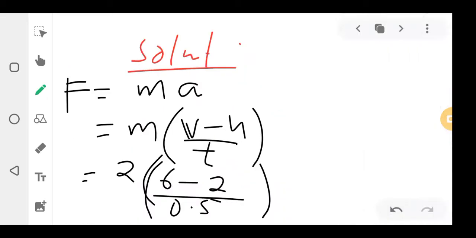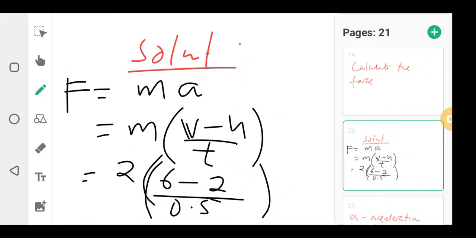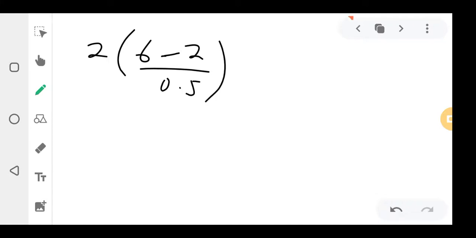And then you calculate that using a calculator. That's not a big deal. So it is 2 open bracket 6 minus 2 over 0.5. So you are punching this on the calculator. When you punch this, you start with, what is 6 minus 2?